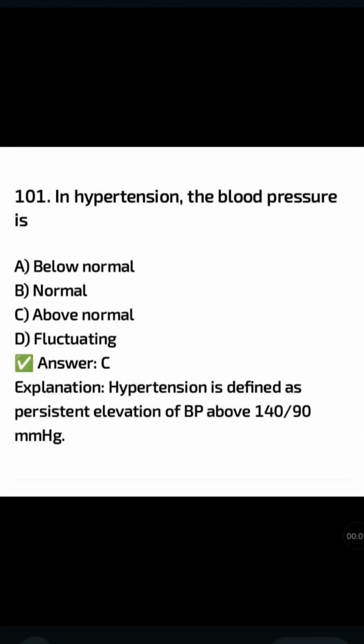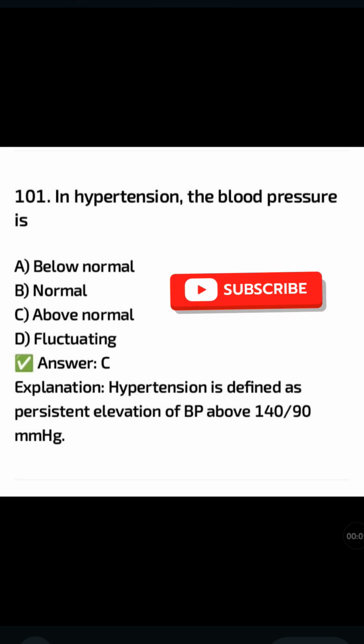In hypertension, the blood pressure is: below normal, normal, above normal, fluctuating. The correct answer is option C, above normal. Hypertension is defined as persistent elevation of blood pressure above 140 by 90 mm of Hg.